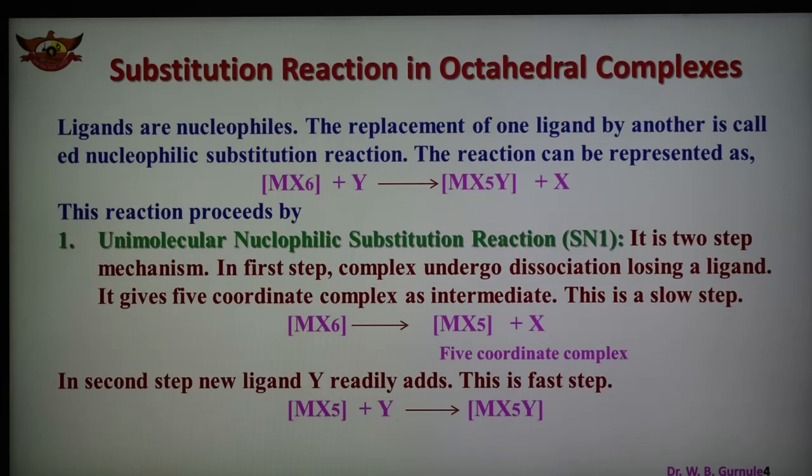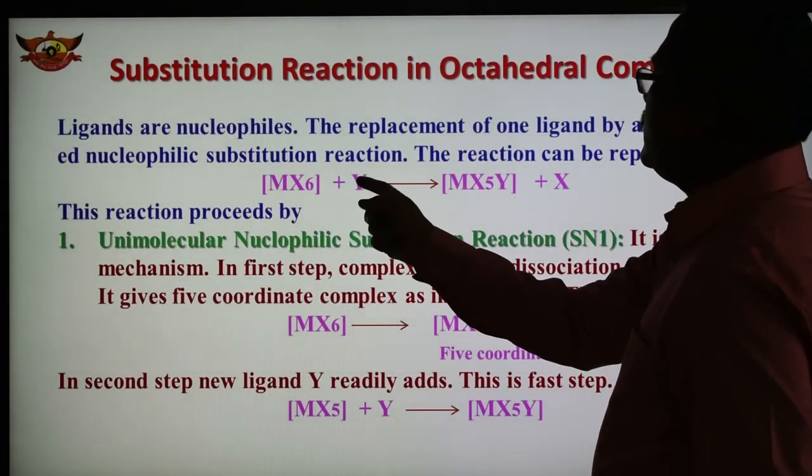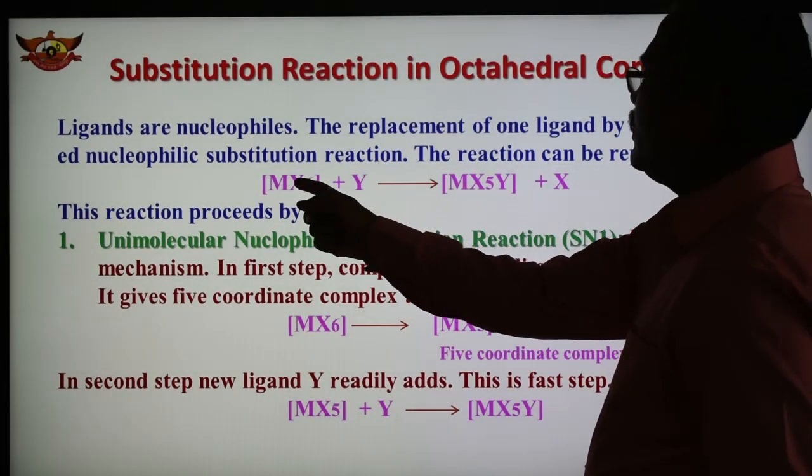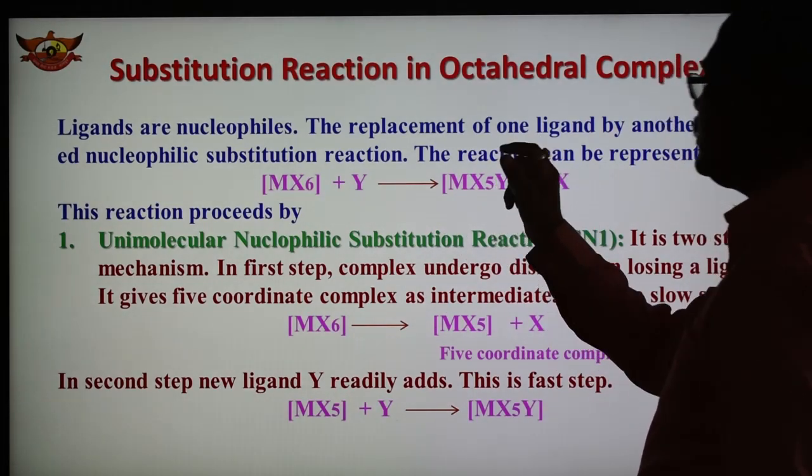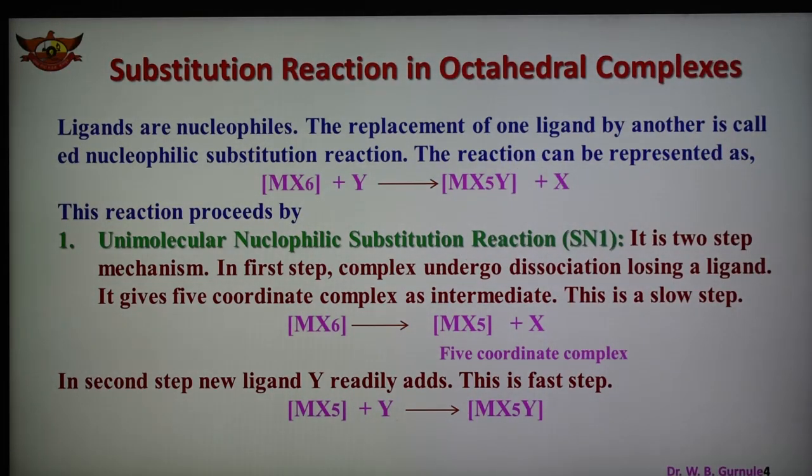Here this is the octahedral complex, and another ligand Y is added. One of the ligands is replaced by another, so X ligand is replaced and Y is substituted. Such a type of substitution reaction takes place in two ways. Number one, unimolecular nucleophilic substitution reaction, that is SN1, and number two, bimolecular nucleophilic substitution reaction, SN2.